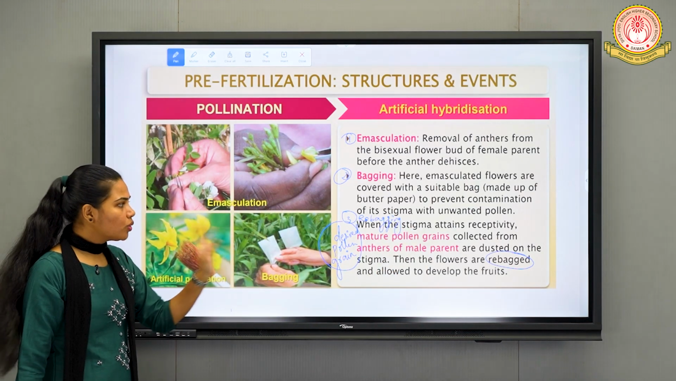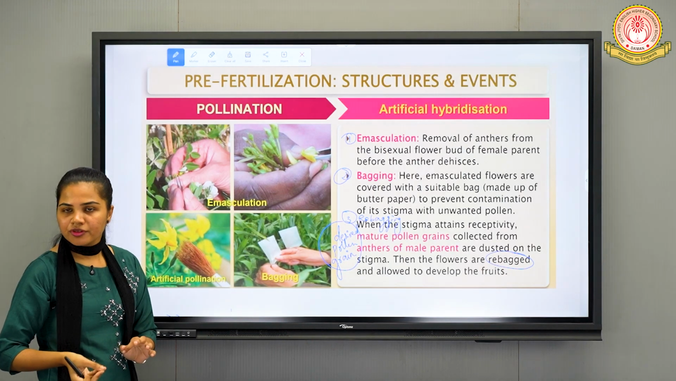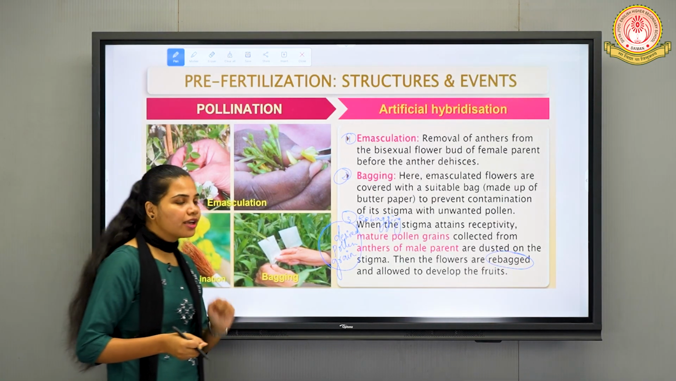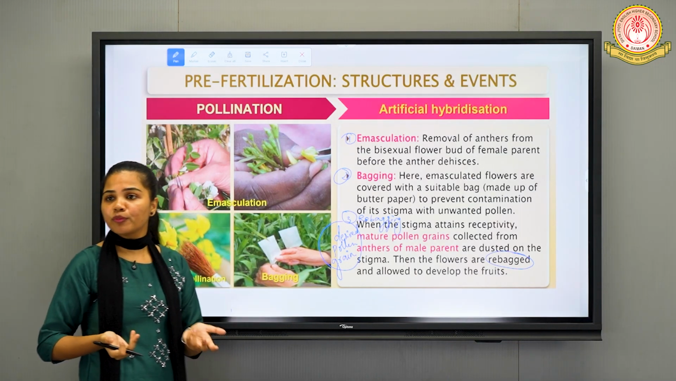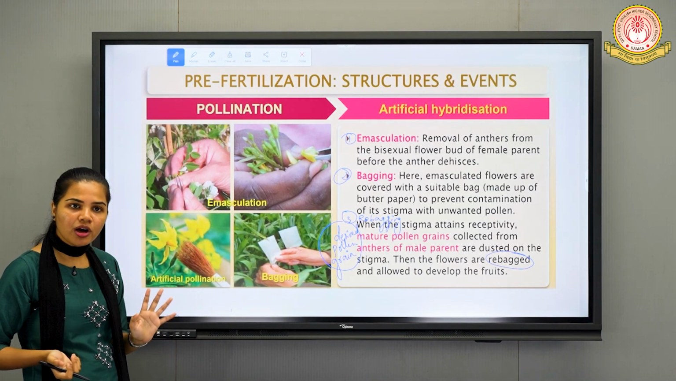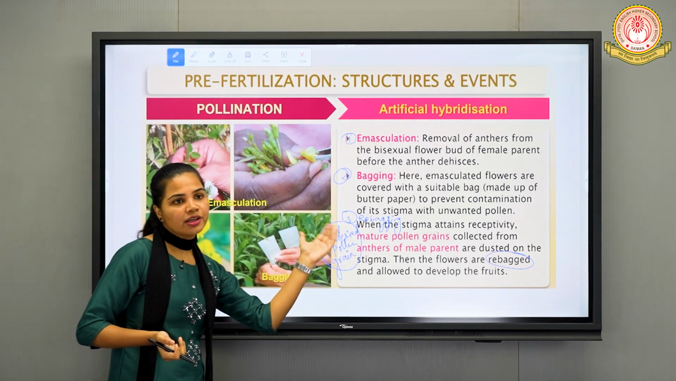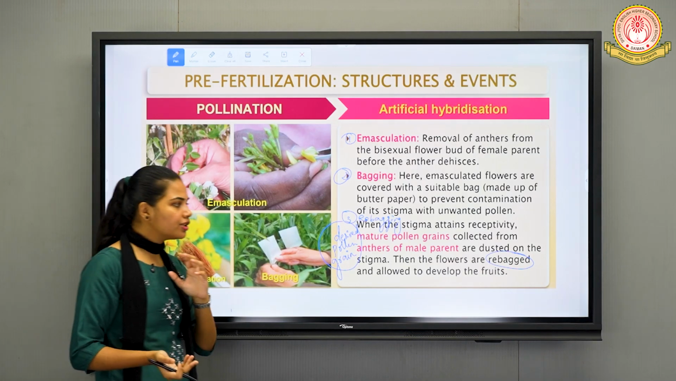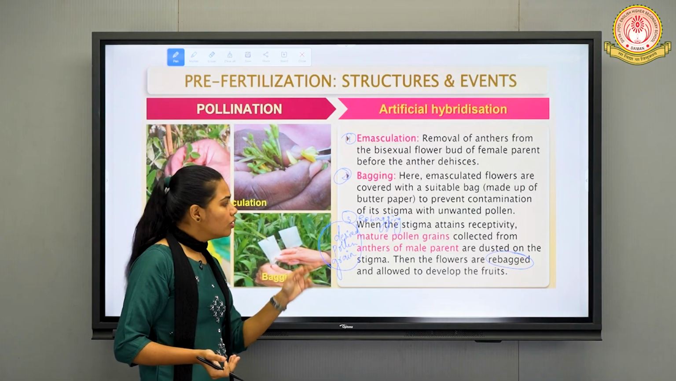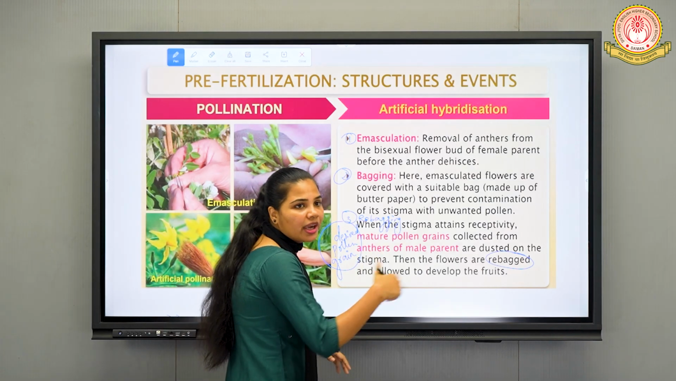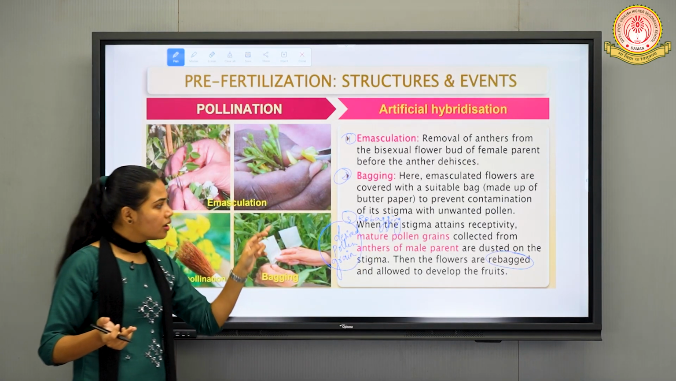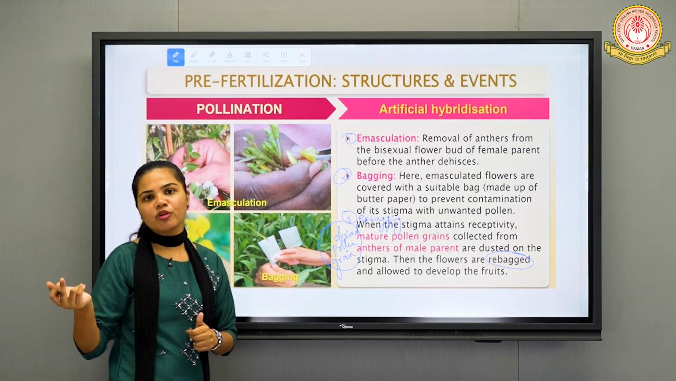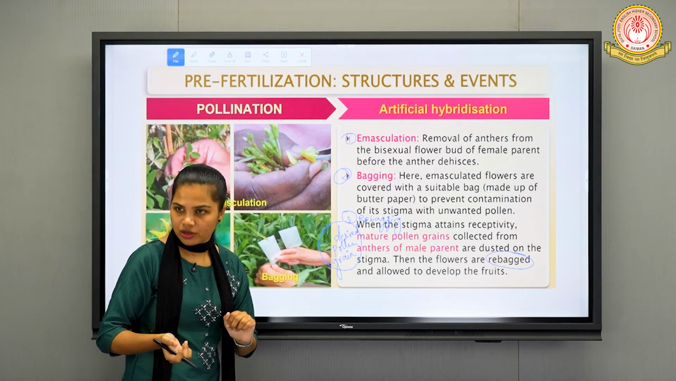Here what we do is when the stigma becomes receptive, it is ready to accept the desired type of mature pollen grains. At that time we will dust our desired type of pollen grain onto the surface of the stigma, so that further pollen grain germination, pollen tube growth, as well as male gamete formation and fertilization will occur. Fine. So for that we are rebagging that particular female reproductive organ, so that again we are preventing the undesired type of pollen grain from landing onto this stigma.